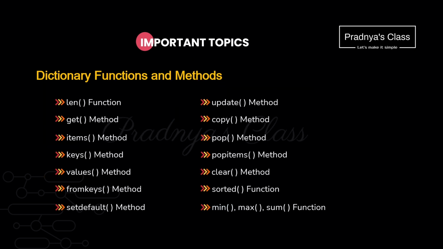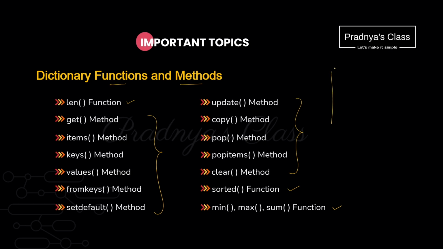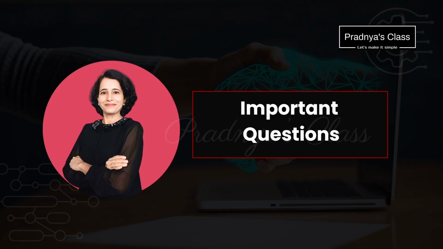Obviously, to perform those operations, we need functions and methods. So here is one function, len function, sorted function and there are three functions, min, max and sum. Other than that, we have some methods. There are lot of methods associated with dictionary because we have two different things, keys as well as values. So make sure you are clear with the usage of all the functions as well as methods. I will suggest you to write down the usage of the function, syntax as well as one example for all these functions and methods in one page. Alright, that was a small tour about dictionary.